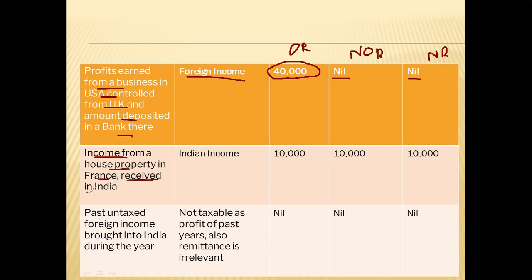Okay. Income from house property in France received in India. Here receipt of income is in India, so this will be Indian income. Indian income means all the three will be paying tax. Past untaxed foreign income brought to India during the year is not an income, not taxable. So this will be nil.